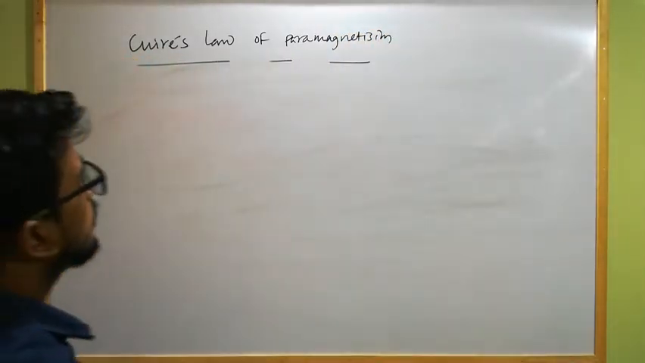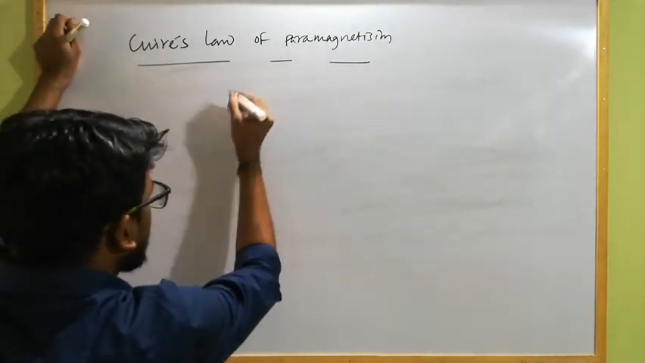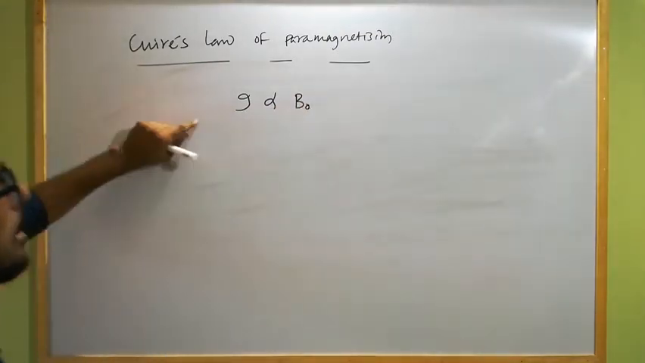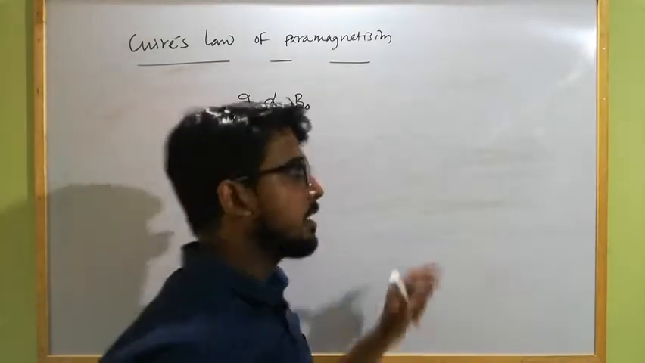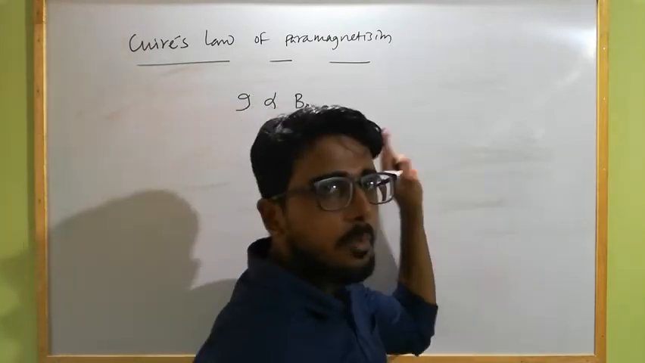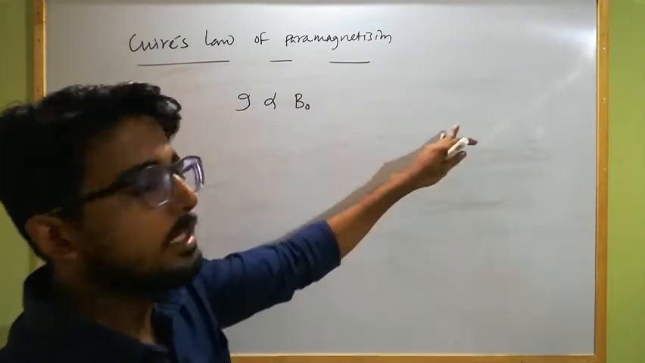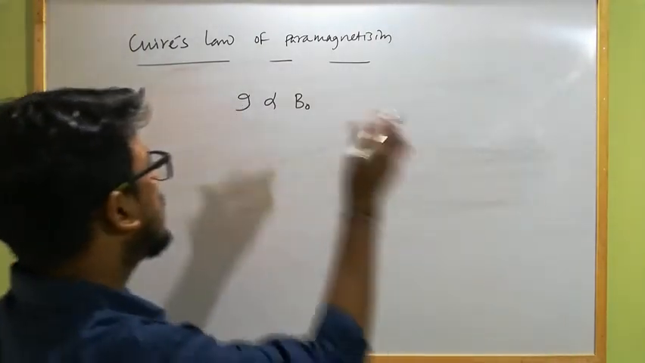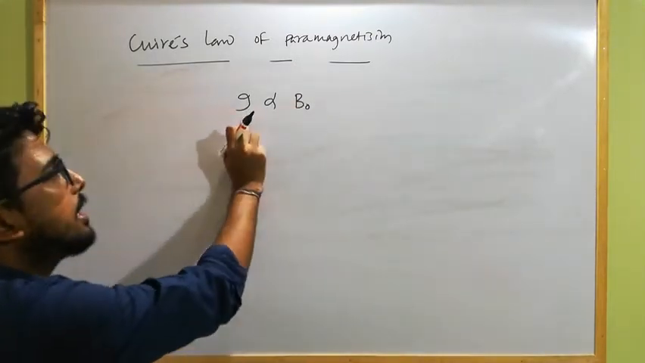So according to Curie, the intensity of magnetization of a paramagnetic substance is directly proportional to the strength of the external applied magnetic field. As we already discussed, in a paramagnetic substance, if we apply some external magnetic field, the dipole moments will arrange themselves along the direction of the external magnetic field, so that they possess some net magnetic dipole moment.